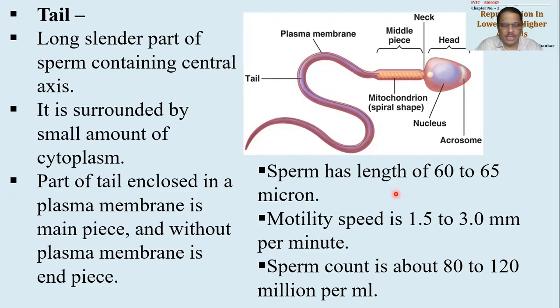We said it is microscopic in nature, rather ultra microscopic in nature. So its length will be around 60 to 65 microns. Sperm is motile in nature. It is having a speed of around 1.5 to 3 millimeters per minute. And this comes to be very,